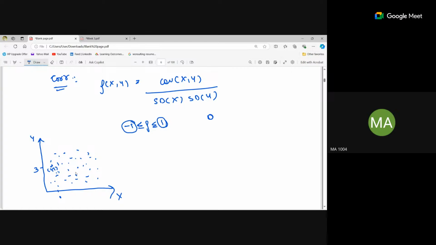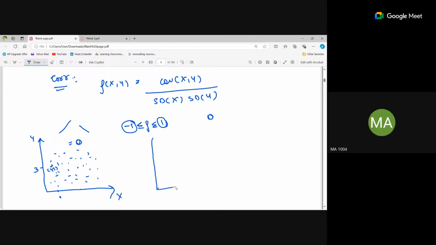So here if we see that it is not showing any trend, right? It is not showing if it is increasing or decreasing or anything. So it is just uncorrelated. If the values of x are increasing, we cannot say the values of y are also increasing. In some, x is increasing and y is decreasing, and in some, x is increasing and y is also increasing. So we cannot say anything about the relationship between x and y. So the correlation is 0 here. Is it clear? Yes, ma'am.